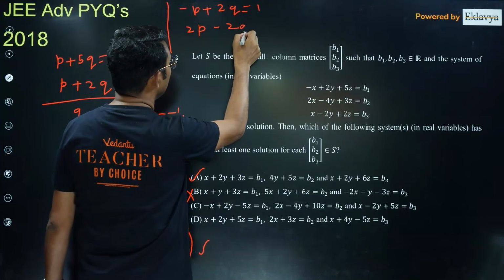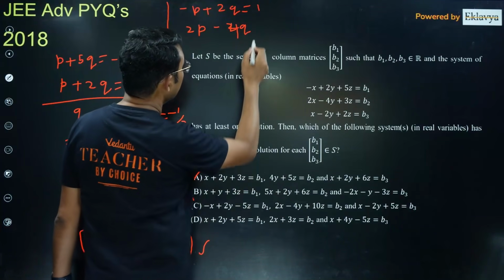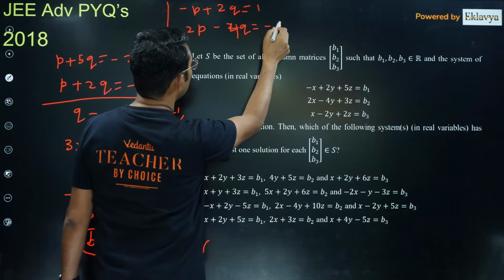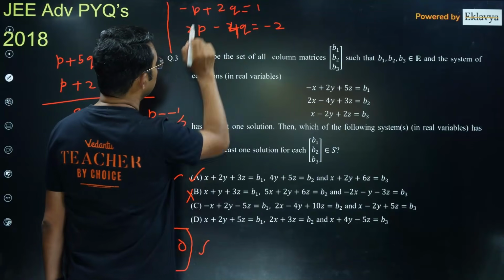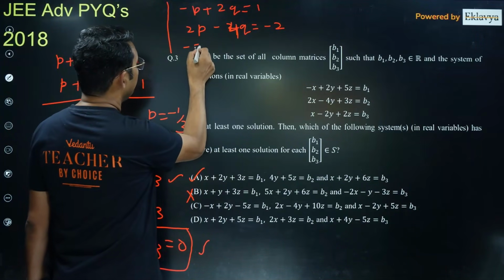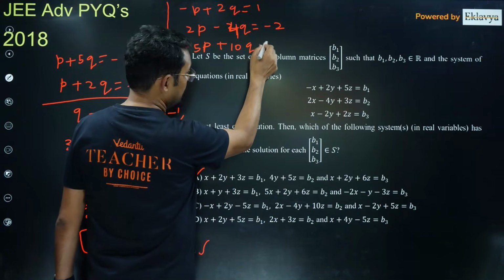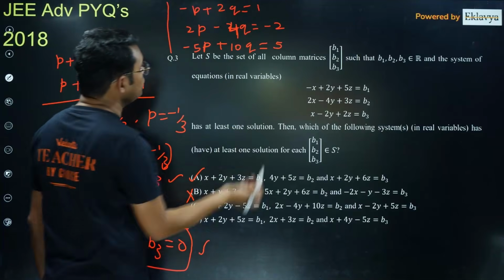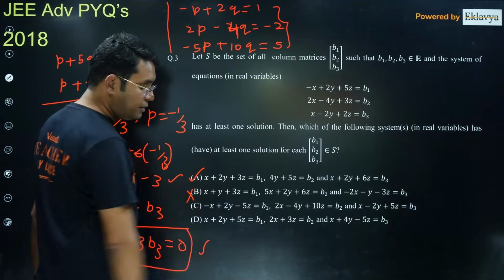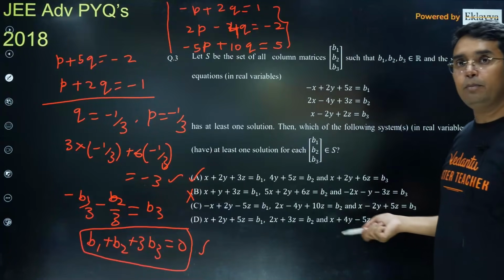I think these two are the same equation. If you multiply by minus 2, you get the same thing. Here minus 5p plus 10q is equal to 5. I think this is also the same equation. All three equations are the same. Actually, why is this happening? Because all three planes are parallel to each other.